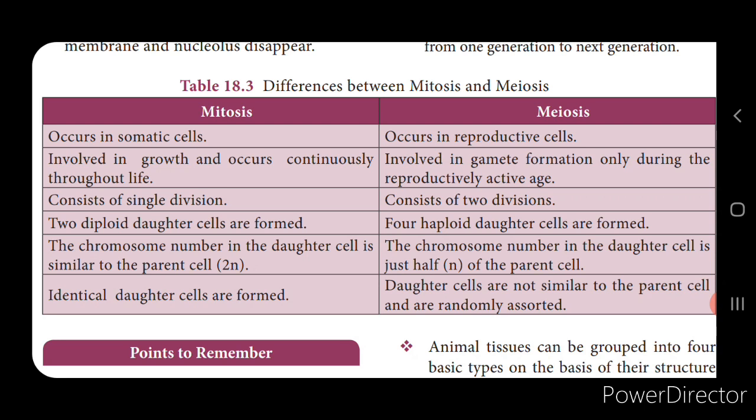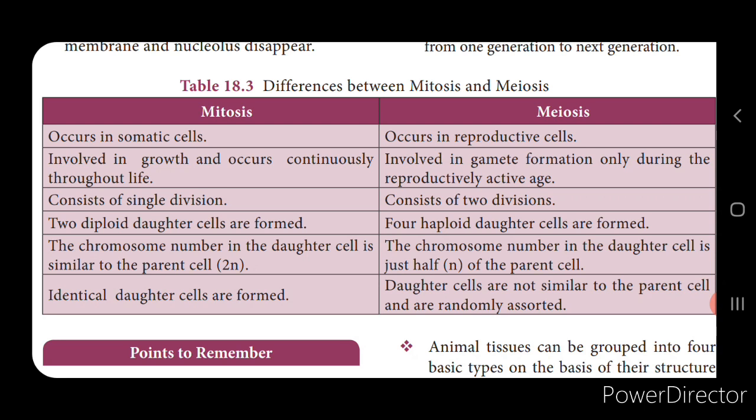Now mitosis consists of only a single division. We saw only one division, isn't it? In meiosis we saw two divisions, that is the haplotypic division and the homotypic division. We saw two types of division, and in the phases also we saw prophase 1, prophase 2, anaphase 1 and anaphase 2, isn't it? So there are two divisions that take place.